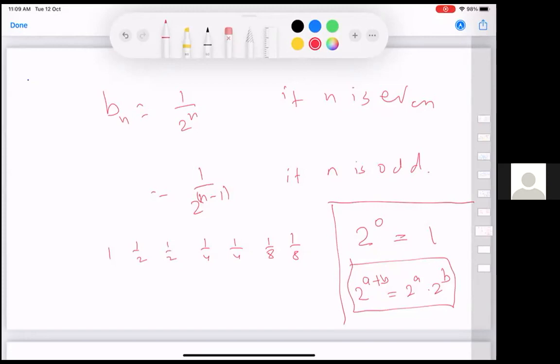Now we have two choices. You can either say that this holds as long as a plus b is not 0, since you have already defined what 2 power thing means. Or, simpler, you define 2 power 0 in such a way that this equation is valid for all a and b. And that value will be 1. So 2 power 0 is taken to be 1. Likewise, 0 factorial is defined to be 1.